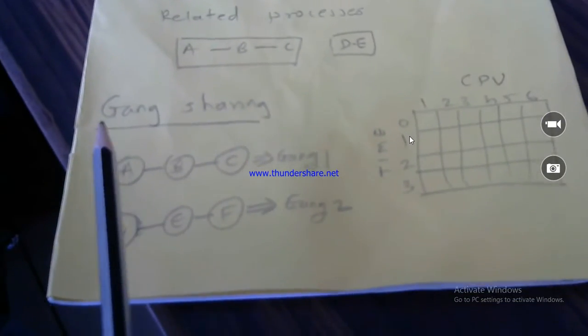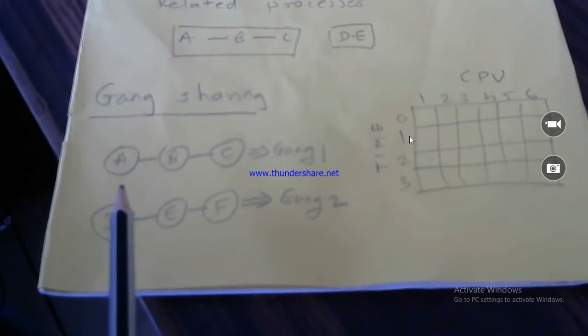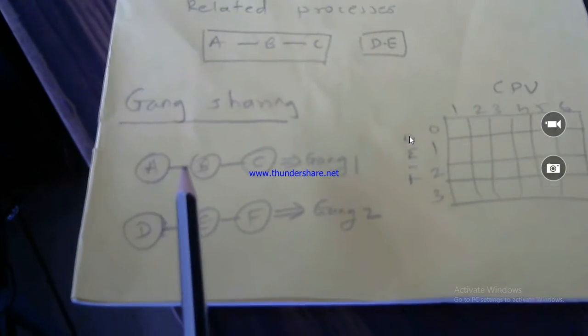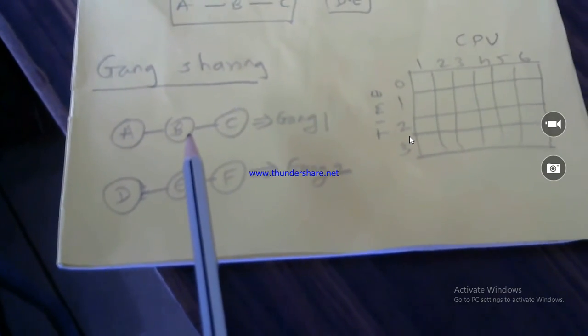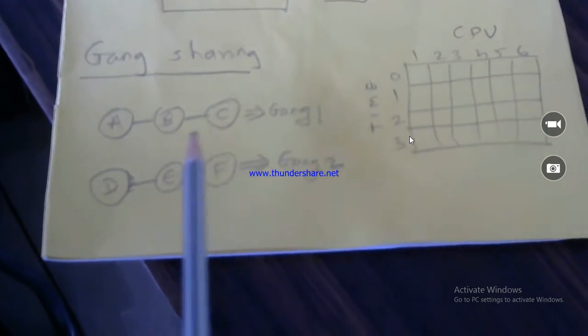Next, gang sharing. It is somewhat like round robin and space sharing; gang sharing has the influence of both.